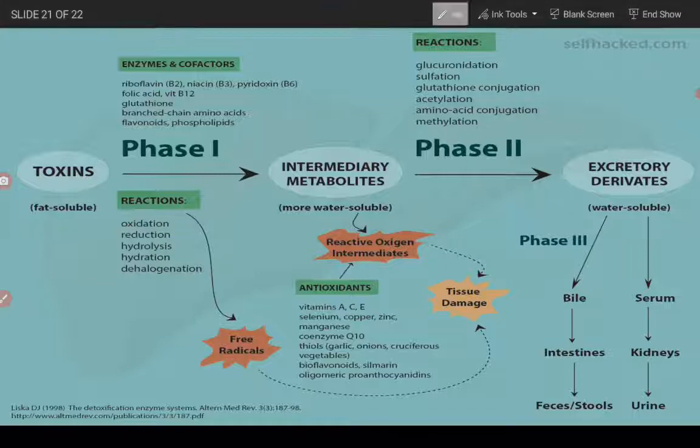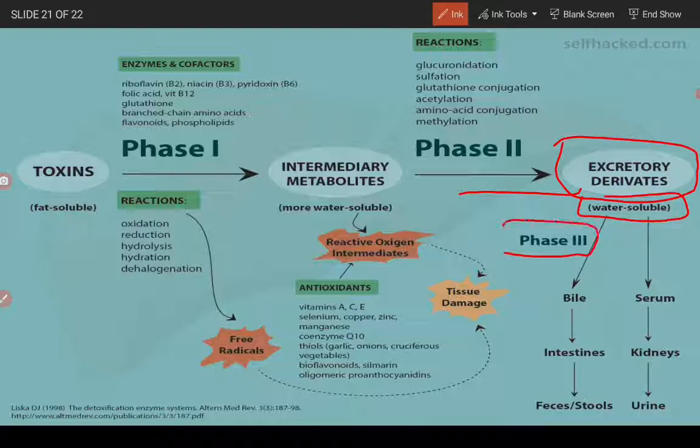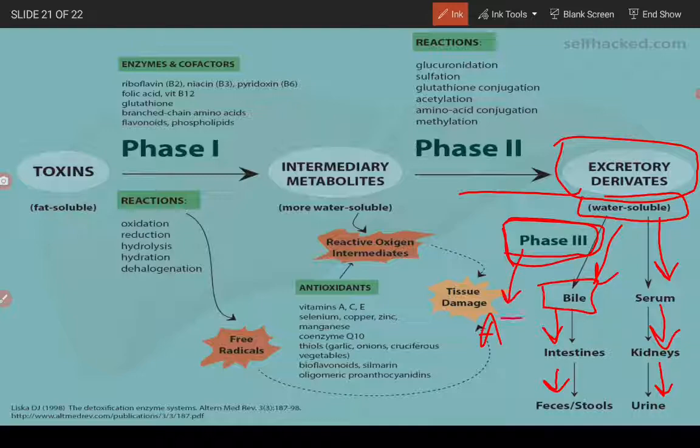So again we come back to this picture and see, after phase 2 excretory derivatives have been produced which are completely water soluble, and in phase 3 what is happening is that they are removing these water soluble excretory derivatives either through bile, which goes to the intestine and is then removed with the feces or stool, or they are going to serum, which will be filtered into the kidneys and removed as urine. So this is phase 3, where there are different ATP-requiring transporters which remove these excretory derivatives out of the body.